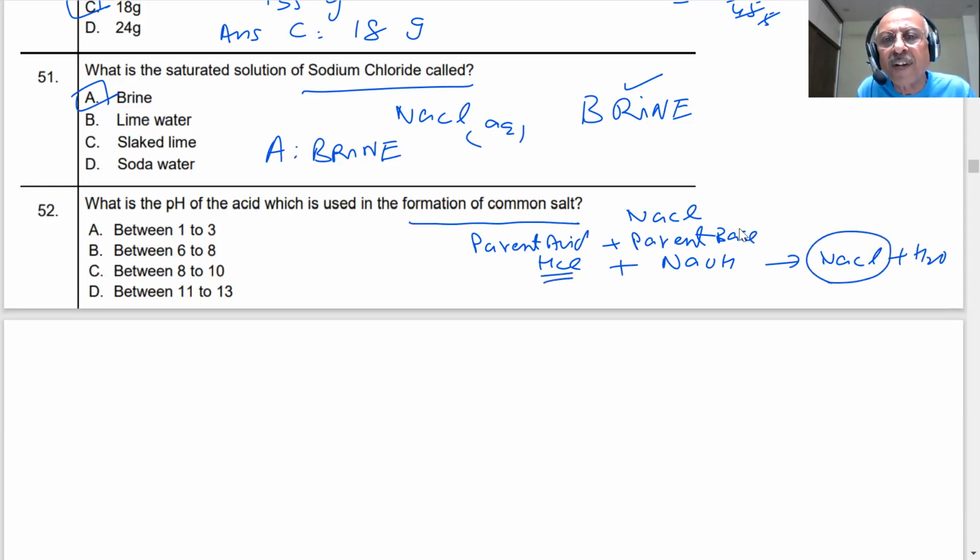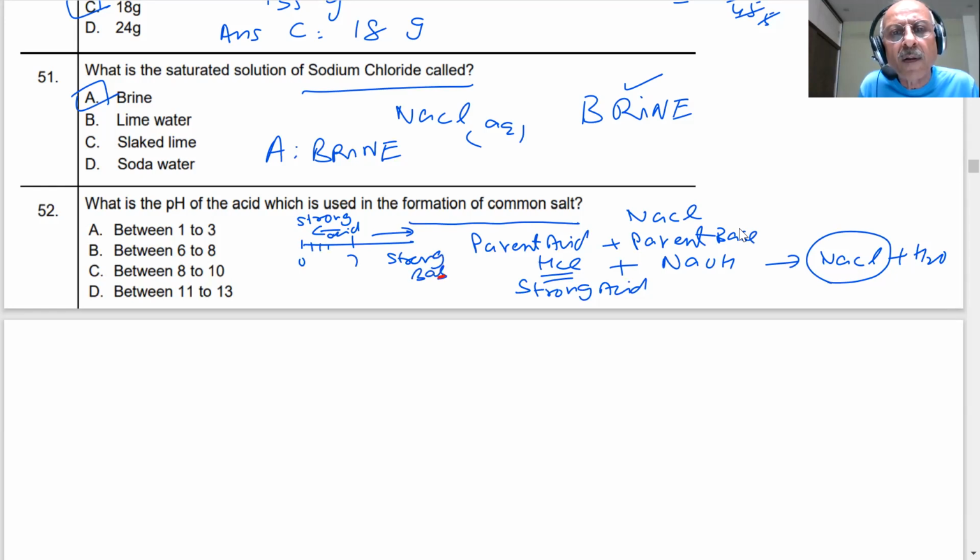This is obtained from an acid. This is a strong acid, student. What is the pH of a strong acid? It should be less than 7. You have studied the pH scale, student. 7 is neutral. This is 0, 1, 2, 3 like this, and this is less than 7. These are strong acids, student, on this side. And here you have strong bases above 7. So these 8, 9 are all bases, up to 14.